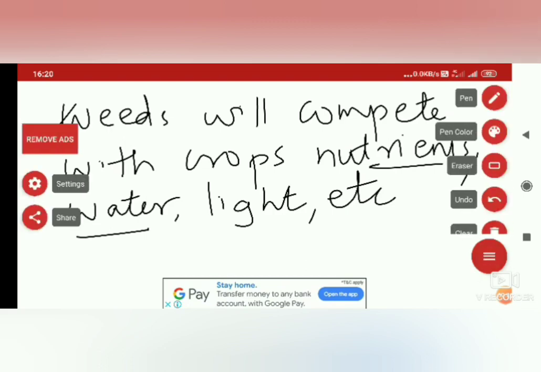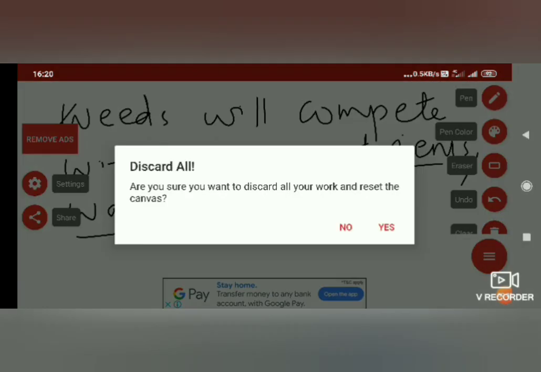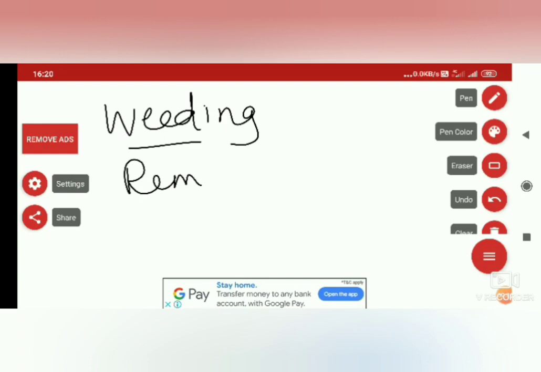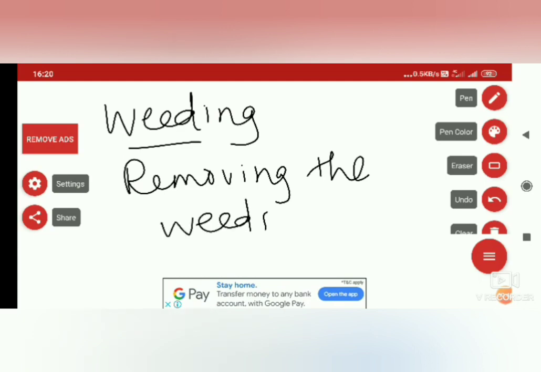This process of removing the weeds from the crop field is known as weeding.